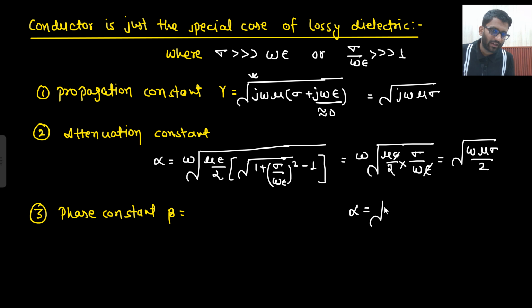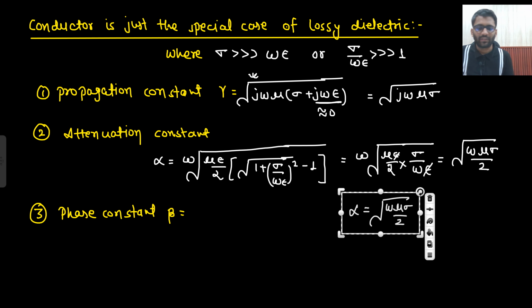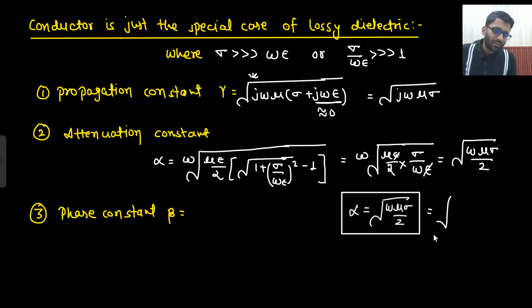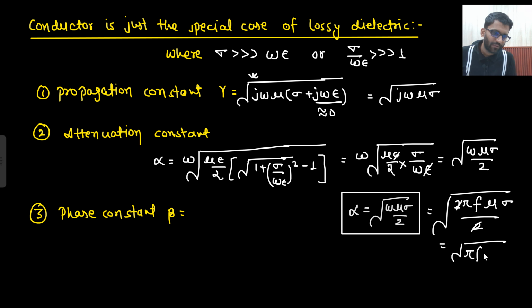So what you are getting? This is what you are getting. This is the expression of alpha. Otherwise, you can derive it in the examination as well. So under root 2 pi f mu sigma, right? This can be written as omega is equal to 2 pi f, into mu sigma divided by 2. So 2 and 2 get cancelled. Another formula you are getting: pi f mu sigma. This is also another expression which, if you want to remember, then you can remember, otherwise you can drop it as well. Now what do you think, what will be the expression of beta?